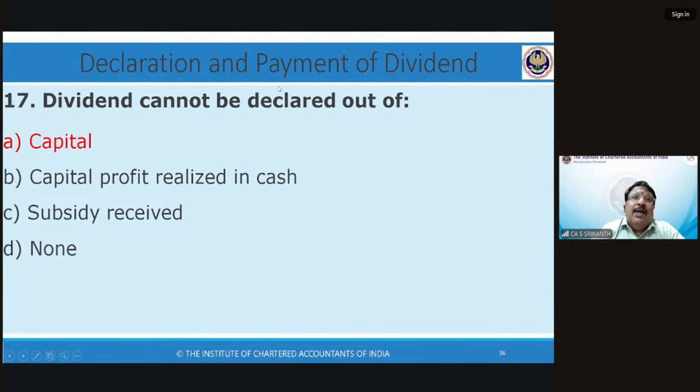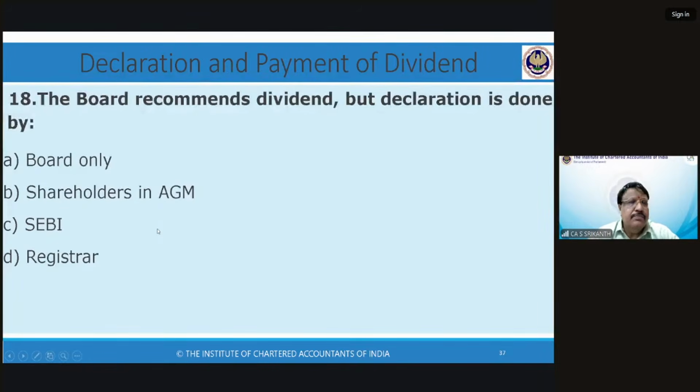Subsidy is nothing but government grant, as rightly said. So few of you have got it right. We can't declare from capital. That is the correct answer. A is the correct answer. Actually, the question contains the answer.